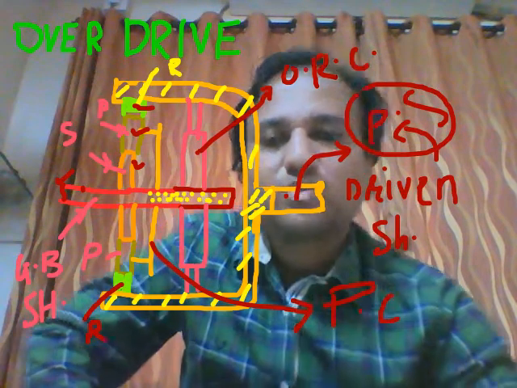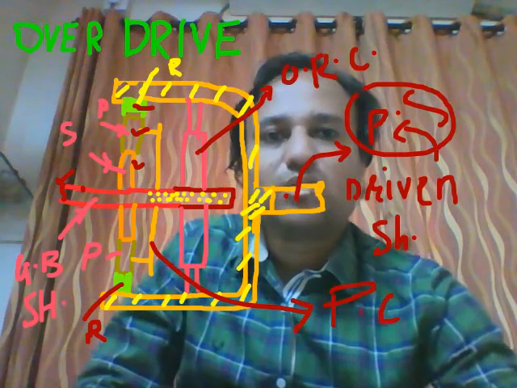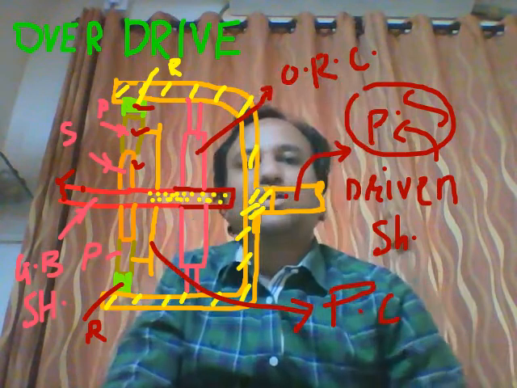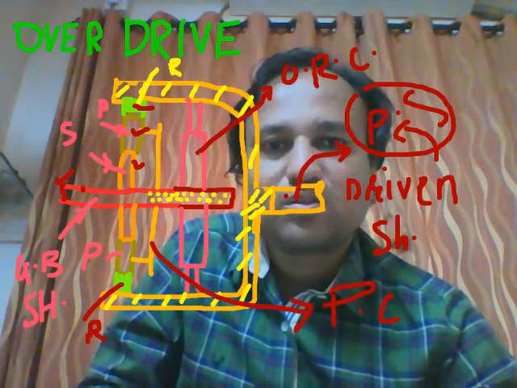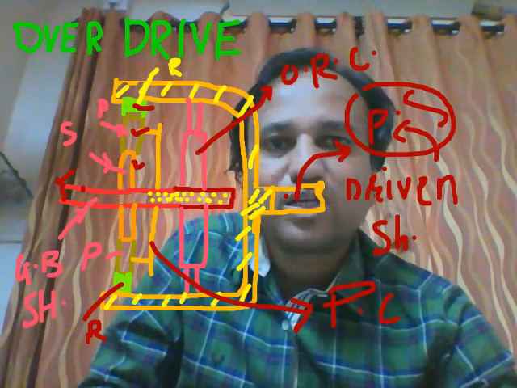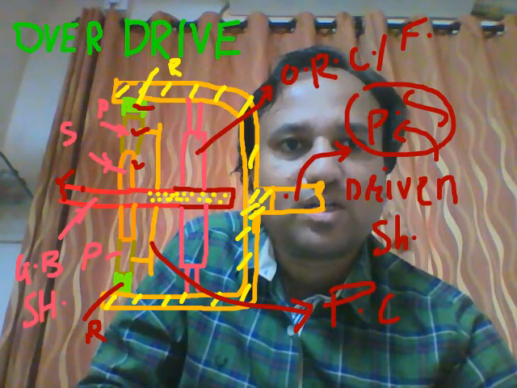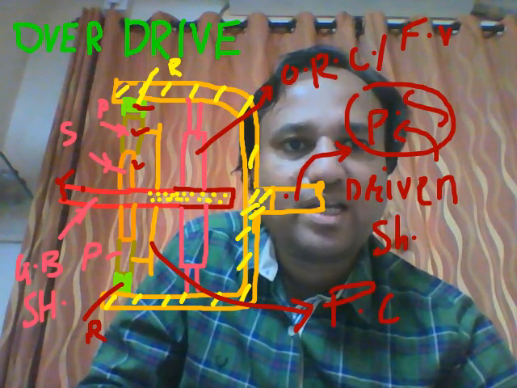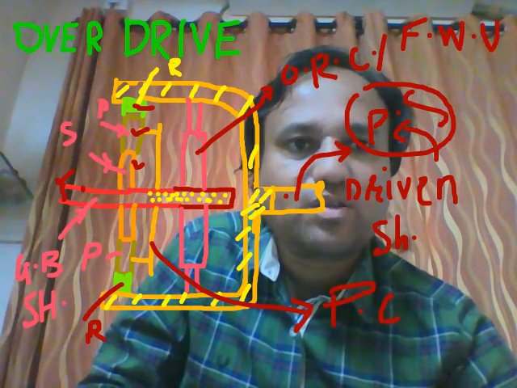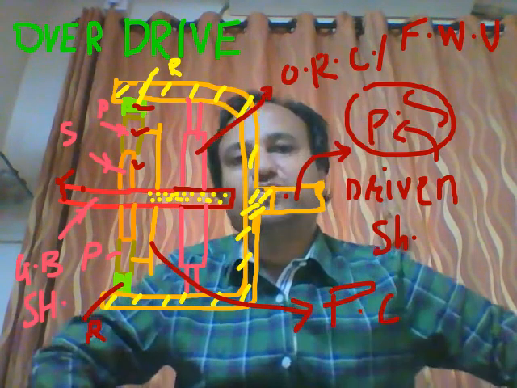The overrunning clutch is also called a free wheel unit.